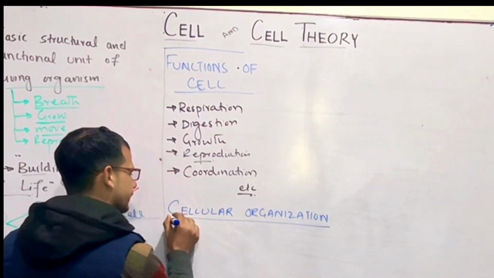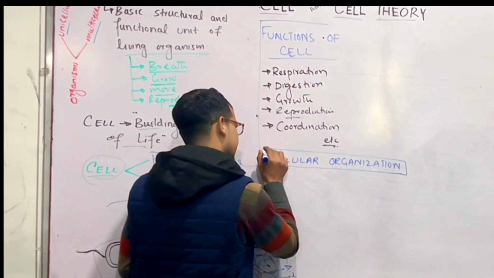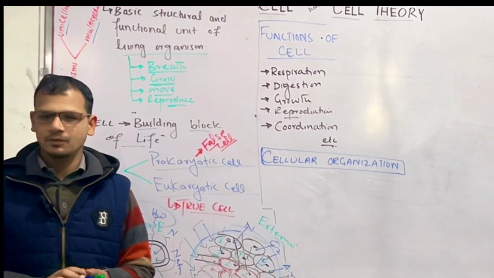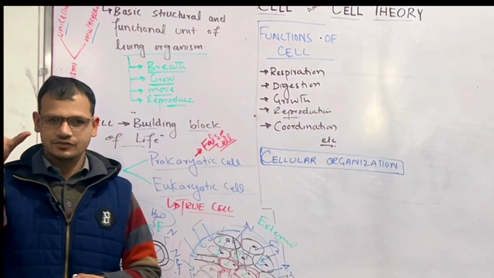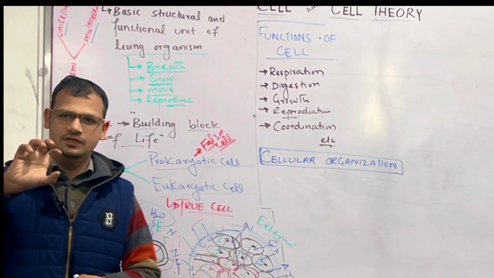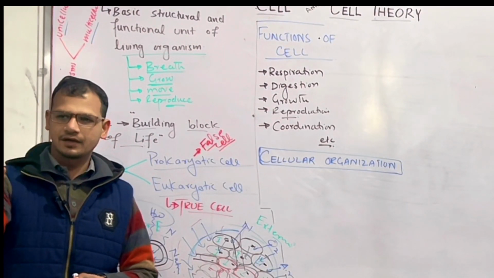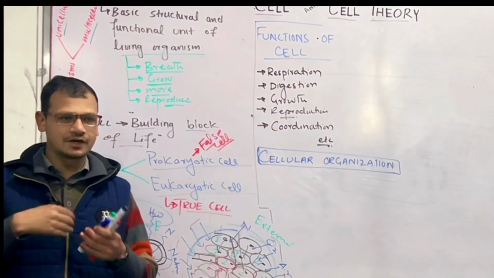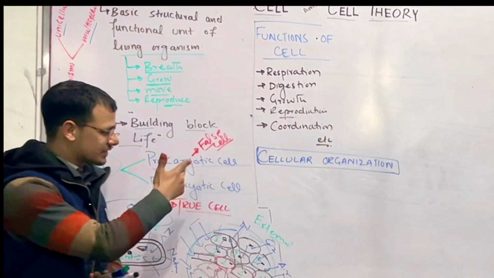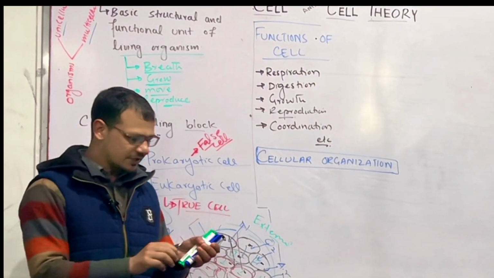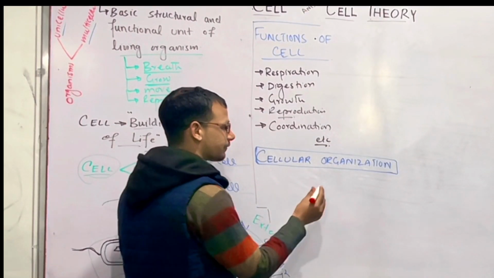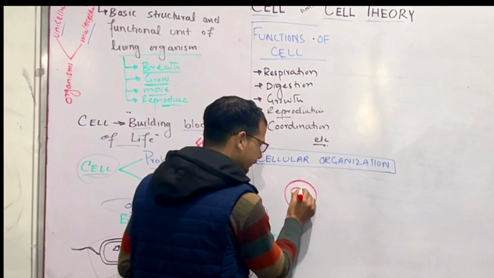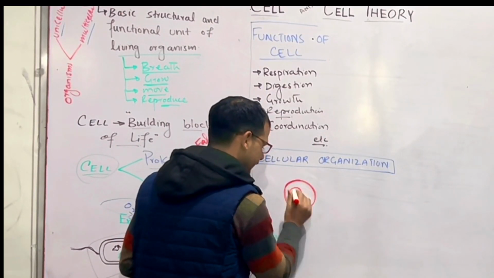The cell enables the body to perform these complex functions by collection. Cells collect to form tissues. Tissues collect to form organs. Organs collect to form organ systems, and the systems combinedly form the human body. So this is called cellular organization. First we have the cell. For example, I have a cell here. This is a typical cell.